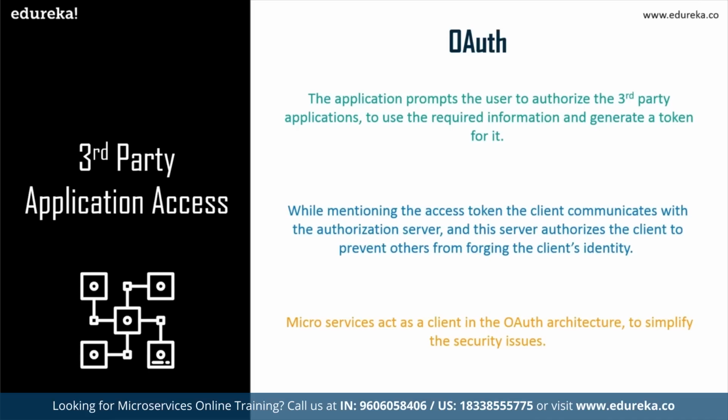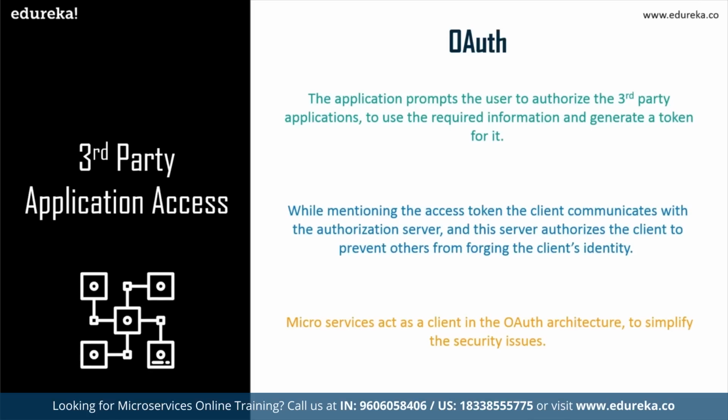Well, I think the solution to this is by using OAuth. So when you use OAuth, the application prompts the user to authorize the third-party applications to use the required information and generate a token for it. So generally what happens is that an authorization code is used to request a token to make sure that the user's callback URL is not stolen, right? So in this way, the user or the client communicates with the authorization server while mentioning the access token, and the authorization server authorizes the client to prevent others from forging the client's identity.